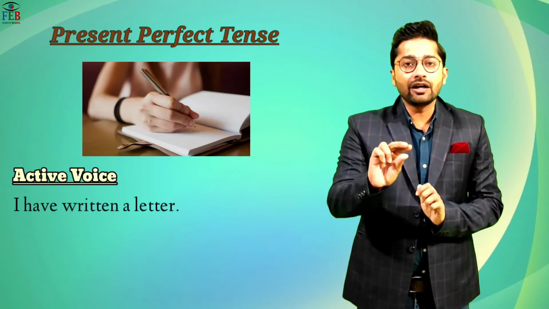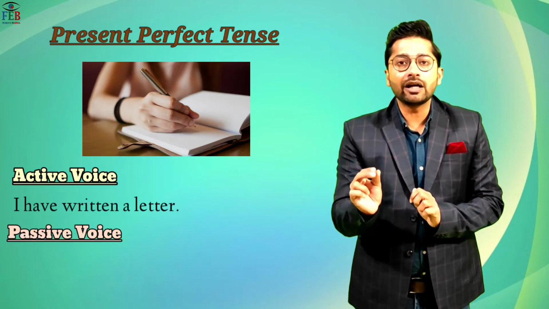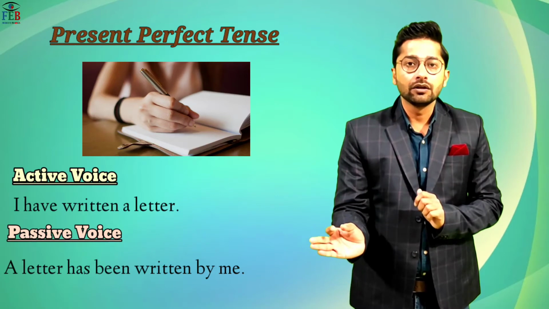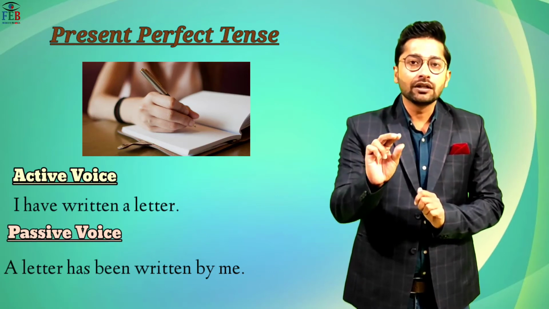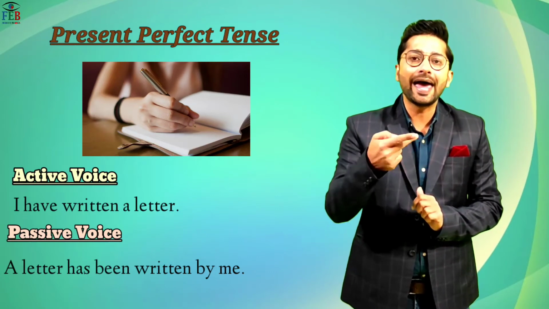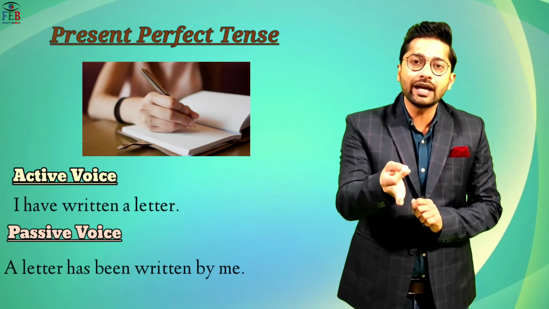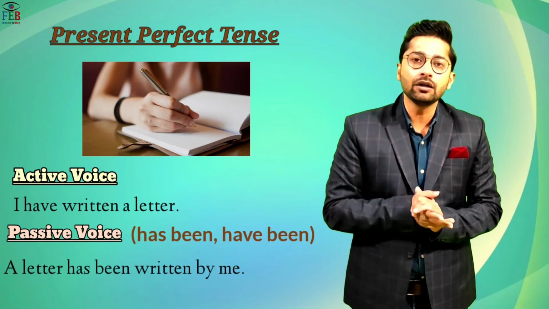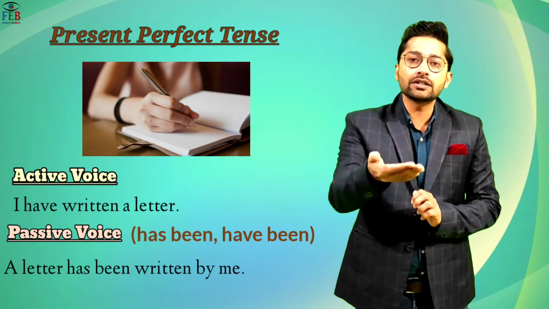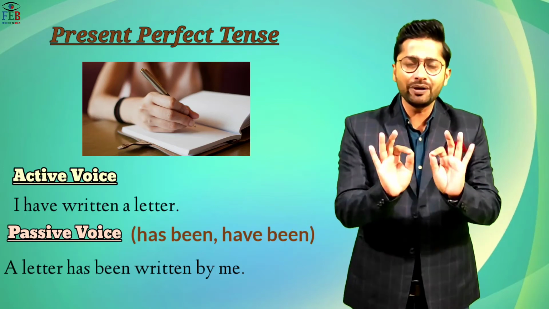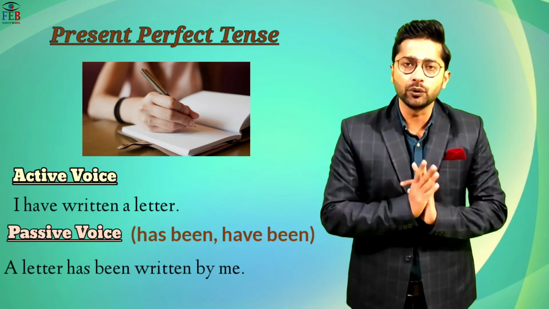So if we convert it into passive voice, it becomes a letter has been written by me. You must have noticed the helping verb has changed to has been. So in present perfect tense, we use the helping verb has been or have been to convert active voice into passive voice, and everything else remains the same. I hope it is very simple and clear to you.